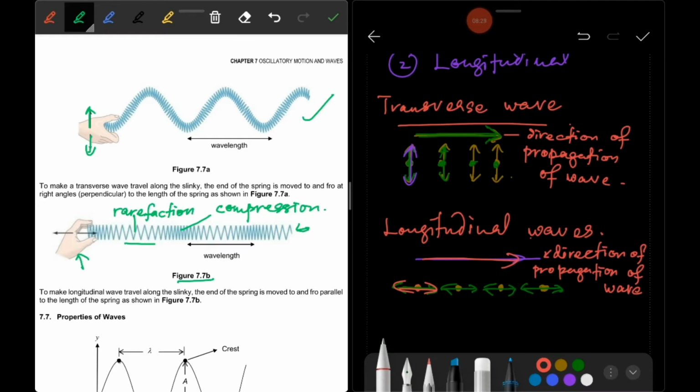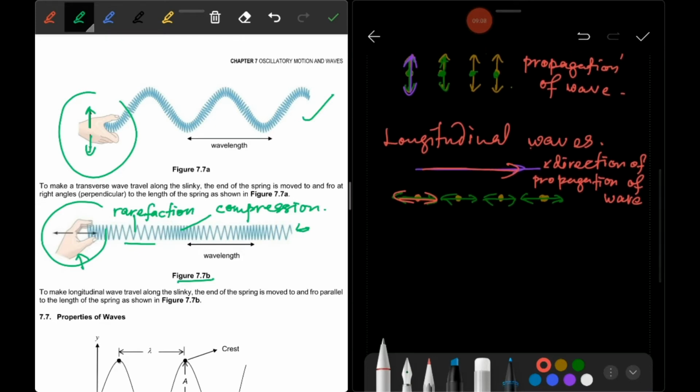Okay, remember the spring slinky. It's a very long spring. There are two people who will hold the two ends. The motion of the spring is up and down. One person will move it up and down, and then for the second experiment, that person moves it back and forth, and you can see the form of the wave, the form of the spring. So it illustrates the longitudinal and transverse wave.